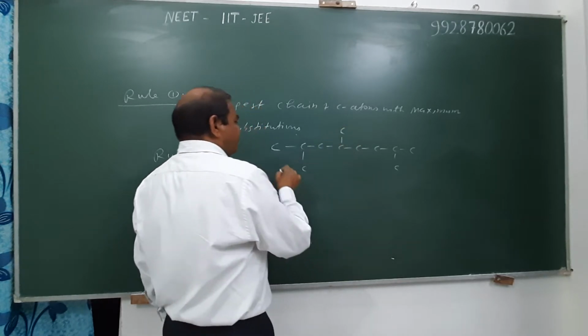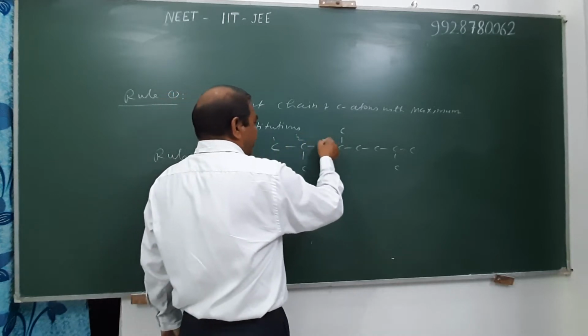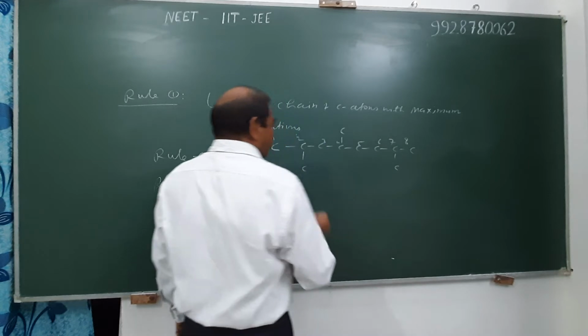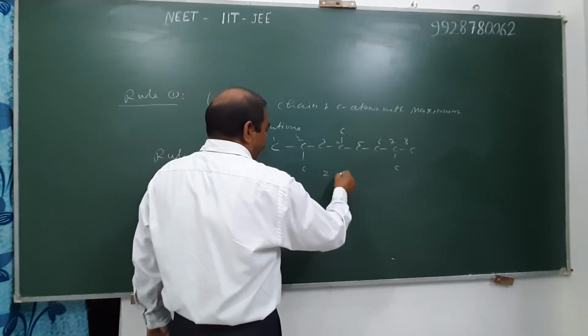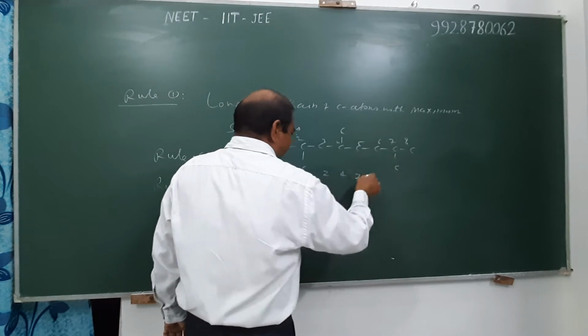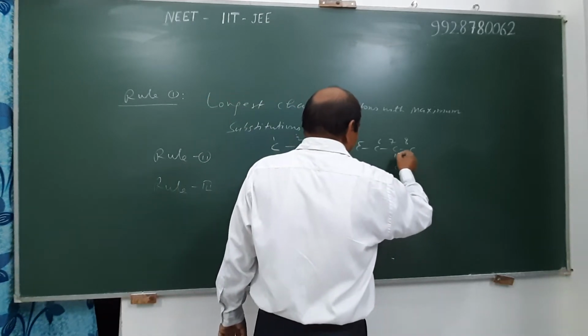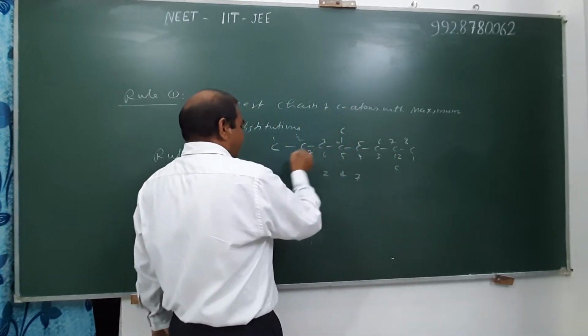For example, if we start numbering from this end, then 1, 2, 3, 4, 5, 6, 7, 8. Then the position of substituent is 2, 4 and 7. If we start numbering from this end, then the position of substituent is 1, 2, 3, 4, 5, 6, 7, 8.